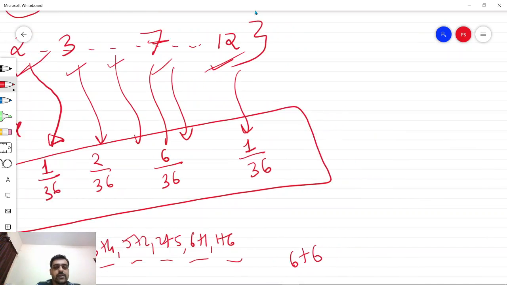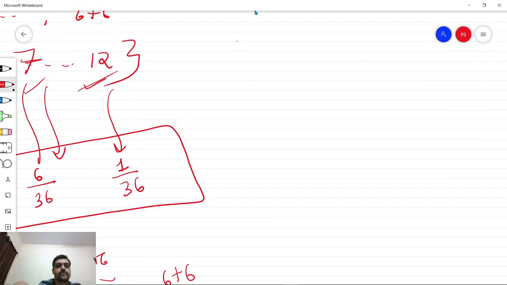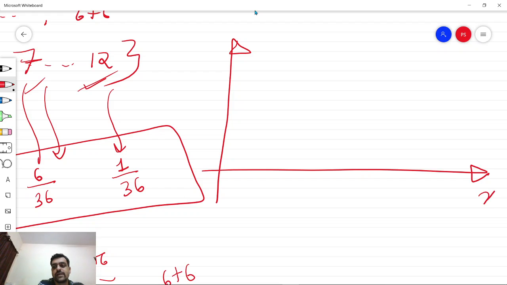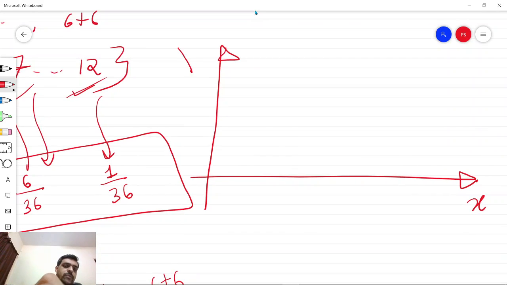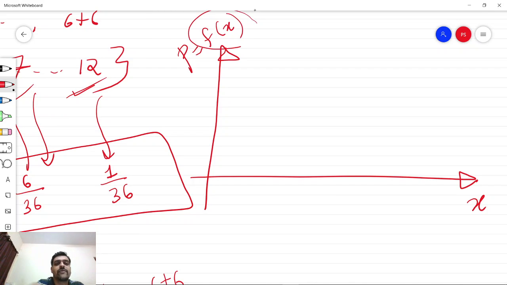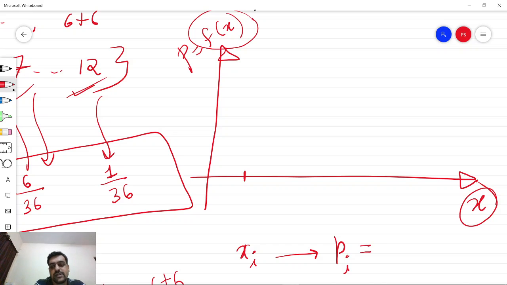This can also be plotted on a graph. So x obviously being the independent variable comes on the x-axis, whereas the probability, which is a function of x, comes on the y-axis. So now note that this f of x is just the probability when this variable x has some particular value, say xi. So if xi is a given value of random variable, then pi, which is nothing but f of xi, is the probability associated with this value of random variable xi.